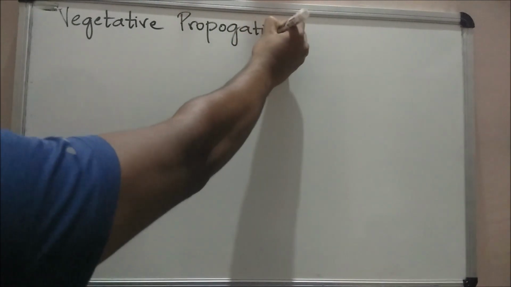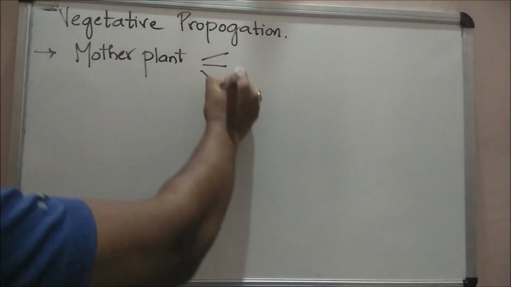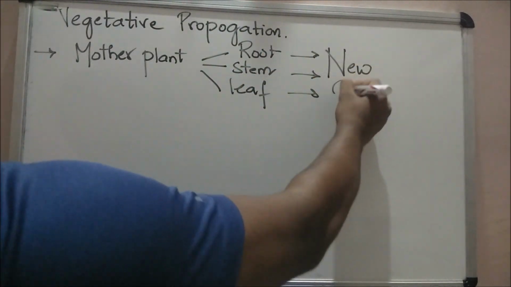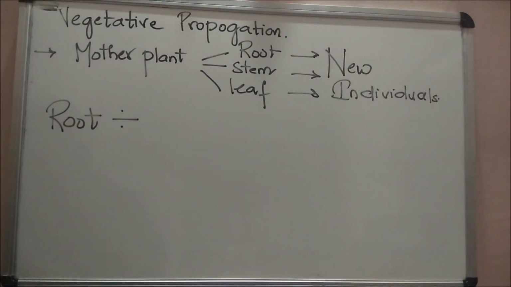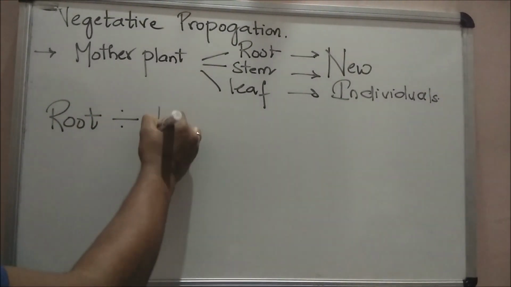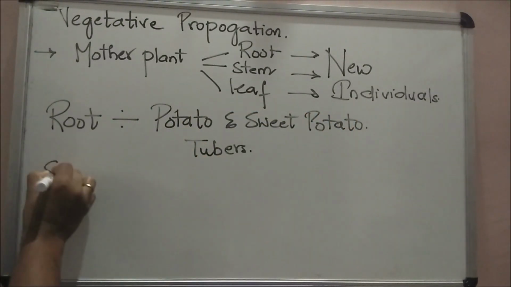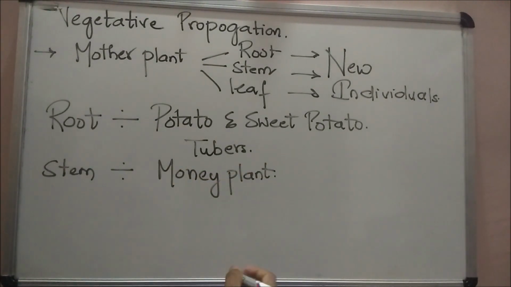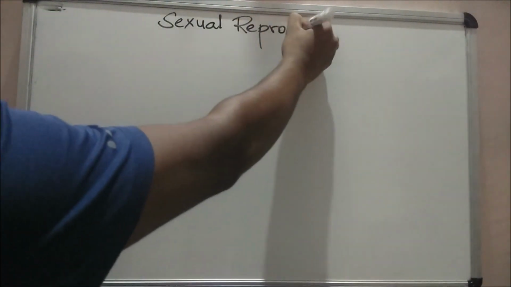The last mode is vegetative propagation, a type of reproduction in which new plants are produced from parts of a mother plant such as root, stem or leaves, without any help of reproductive organs. Vegetative propagation through roots, examples are potato and sweet potato. Through stem, example is money plant. Through leaves, the example is bryophyllum. Now let's learn about sexual reproduction.